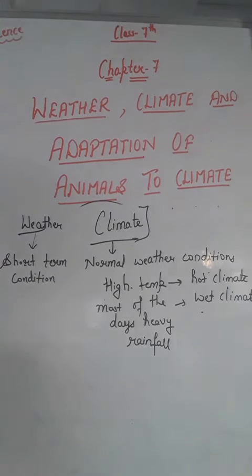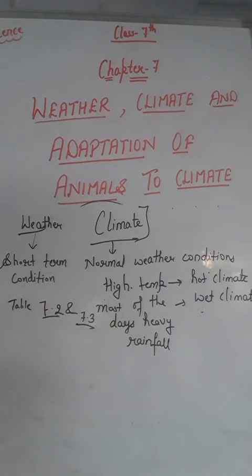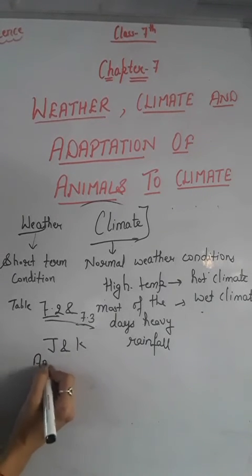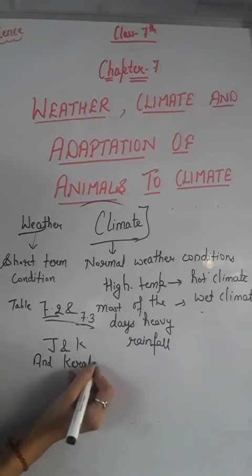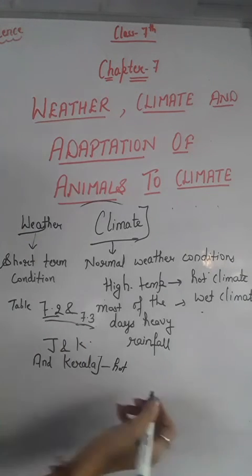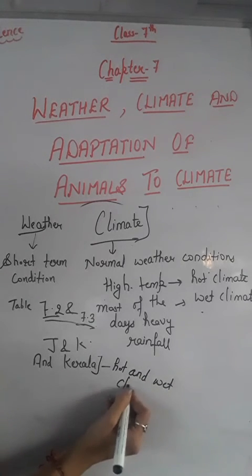In your books there are two tables, that is table number 7.2 and 7.3, right, which show the climatic conditions of two places, that is J&K and Kerala. If you see both of those tables, then you can find easily that there is a big difference in the climates of J&K and Kerala. You will find from the conditions given in the table that Kerala has a hot and wet climate, right?